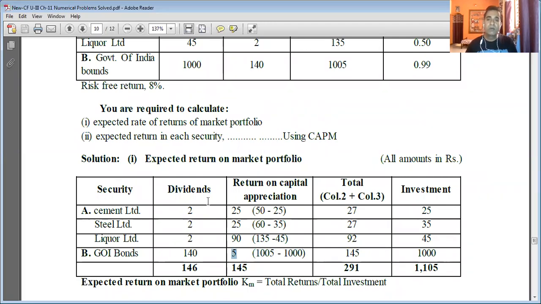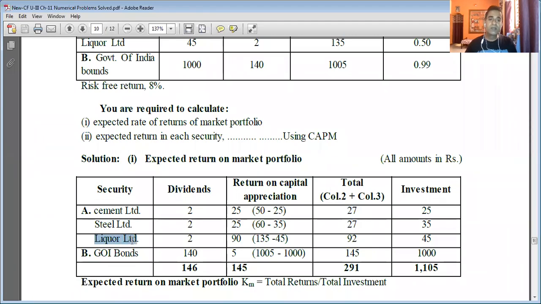Now we need to add column 2 and column 3 to get the total returns. So 2 rupee dividend plus 25 rupee capital appreciation is equal to 27 rupees, the total returns for equity shares of Cement Limited. In the case of Steel Limited, 2 rupee dividend plus 25 rupee capital appreciation is equal to 27 rupees.